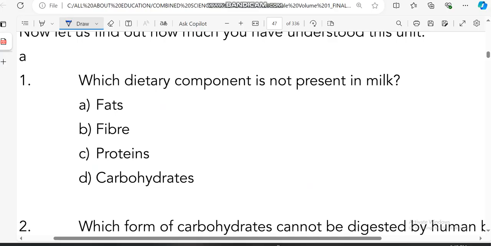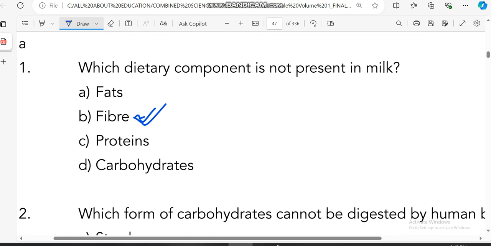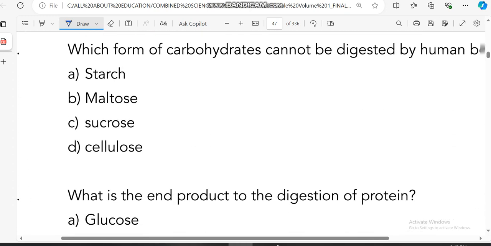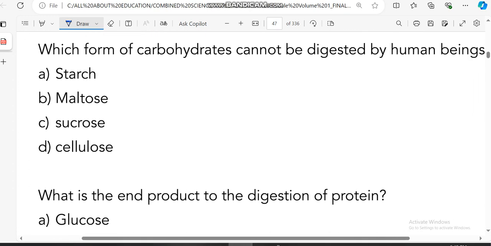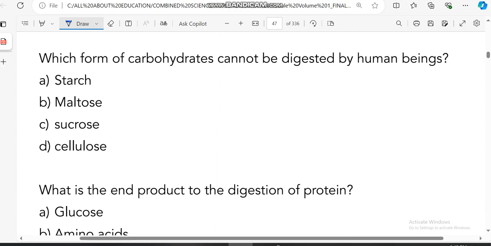Next question. Which dietary component is not present in milk? Don't write, let's discuss together. The one not present in milk is fiber, which makes B the correct answer. Right, which form of carbohydrate cannot be digested by human beings? Cellulose.